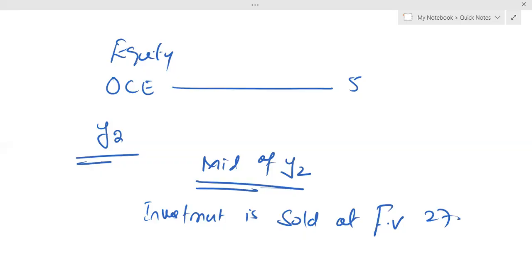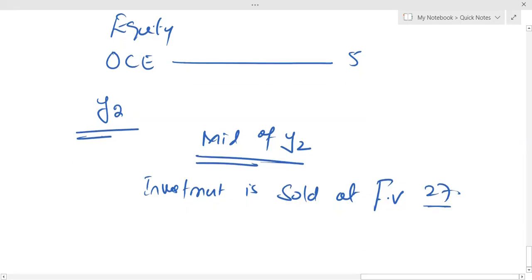You just need to remeasure the fair value of your investment, and whatever change comes in the fair value, take that to OCI. Repeat. According to IFRS 9, just remeasure the fair value immediately prior to disposal, and whatever change comes in the fair value, take that to OCI.